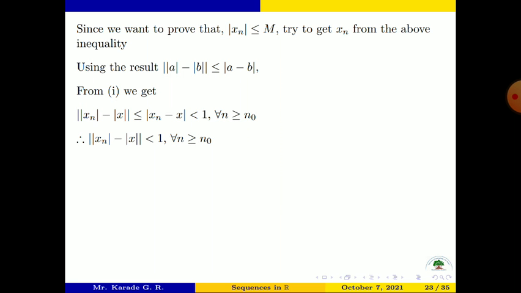Therefore mod of (mod xn minus mod x) is strictly less than 1 for all n greater than or equal to n naught.